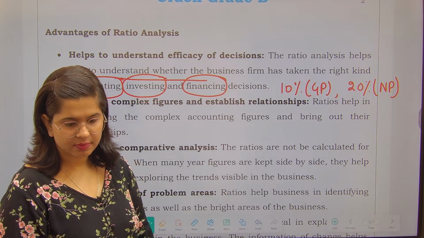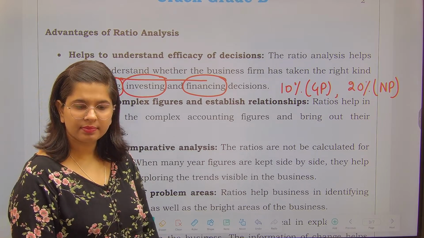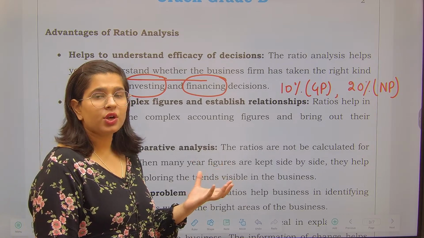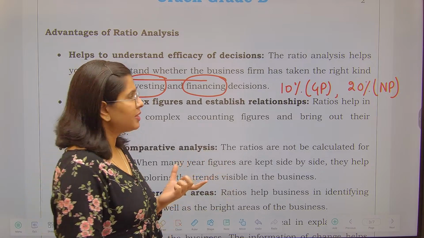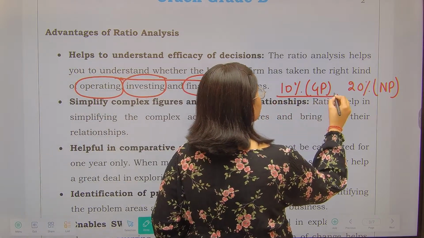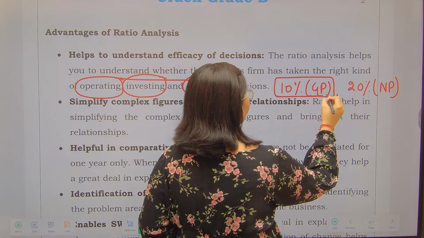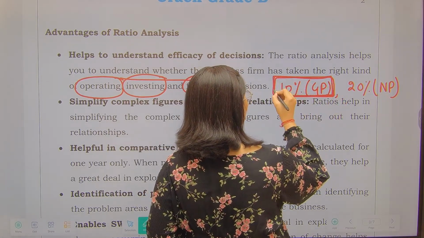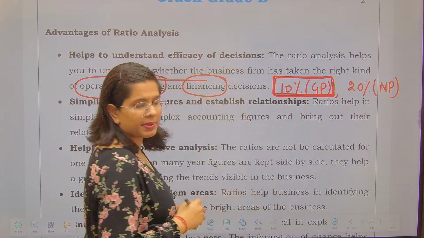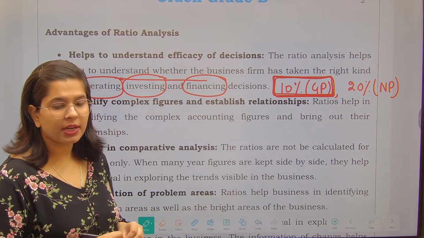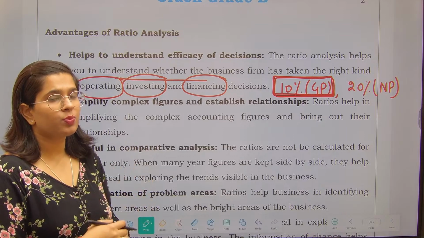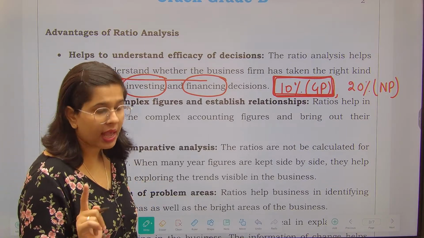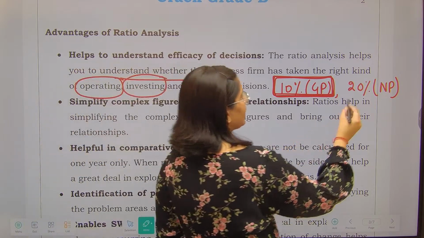Anyone? So it tells that the business of manufacturing of biscuits is not giving me enough profits. See, gross profit is the profit that you derive directly from your activity, operating activity, right? The business you are doing. In this particular case, having a lesser gross profit does tell me that my business is not doing well profitably, but my indirect incomes are good.